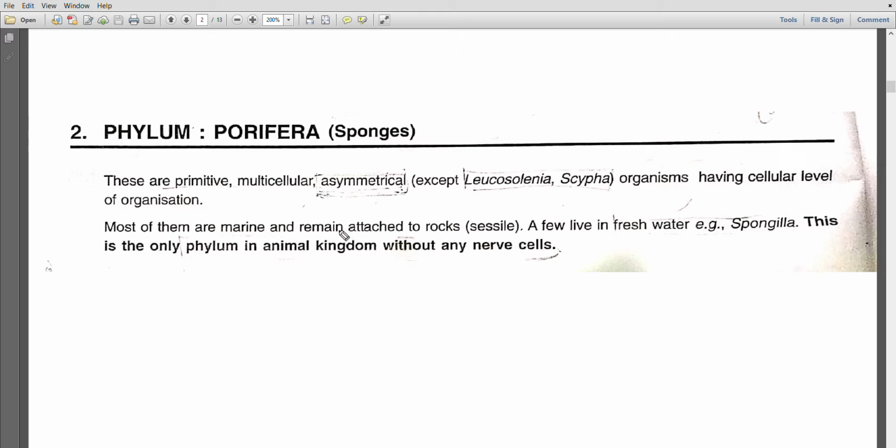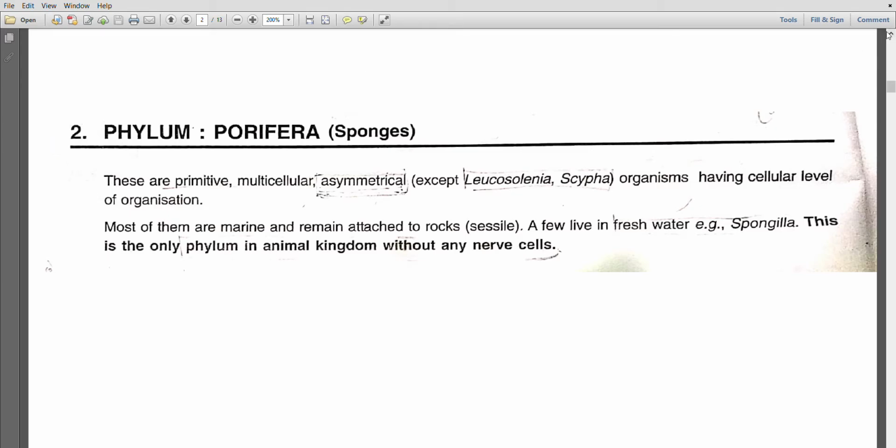Now they remain attached to the rocks. That means they are sessile in nature. Basically, when any organisms are unable to move from one place to another and they are attached to any substratum, then we call them sessile. While the larval forms in the poriferans are free living, they can move. Now, this is the only phylum in the animal kingdom without any nerve cells. So they do not have any brain or any nerve cells.